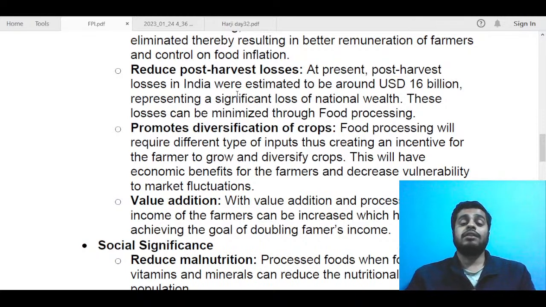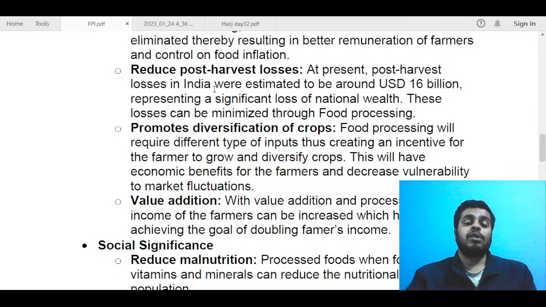In India, there is a lot of problem of storage. We are lacking in cold storage capacity. You will see that food is rotting in the FCI godowns because they don't have proper capacity to store the grains. At present, post-harvest losses in India are estimated to be around 16 billion US dollars. That is a significant number and represents a significant loss of national wealth. If instead of storing it, you can channel this towards the food processing industry, they can help in reducing our post-harvest losses. So economically again it will become beneficial.